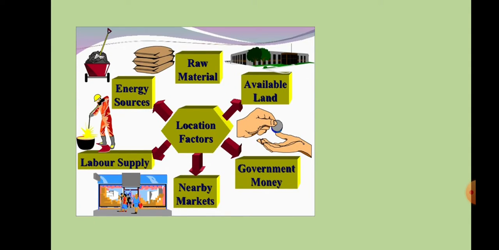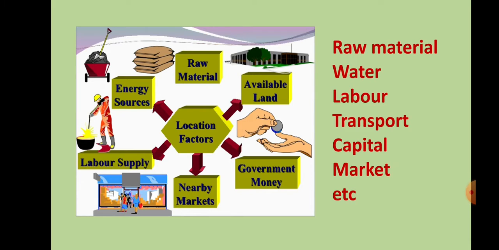Now, there are certain important factors to develop an industry. Industry is dependent on several factors such as the availability of raw material, water, labor, transport, capital, market, etc. As per the availability of these factors, specific industries develop.